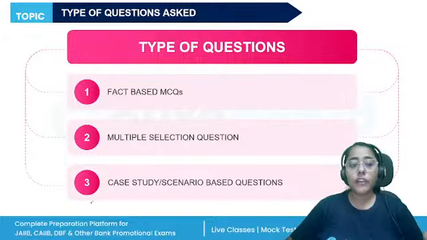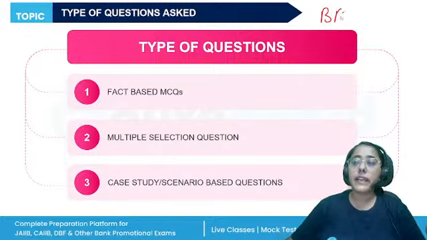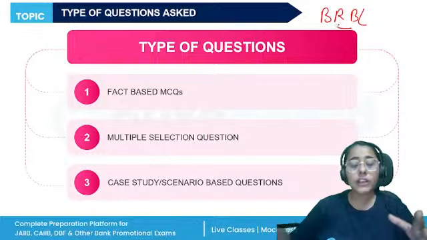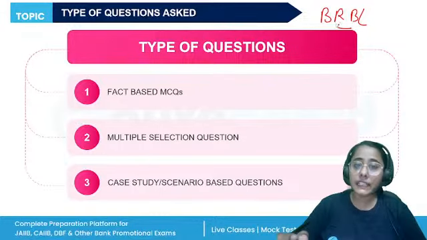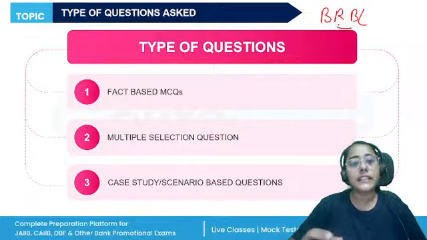All right. Now, if we talk about the type of questions asked in our BRBL paper, all your four papers are different. The types of questions, the difficulty level, the things that you need to study are different.